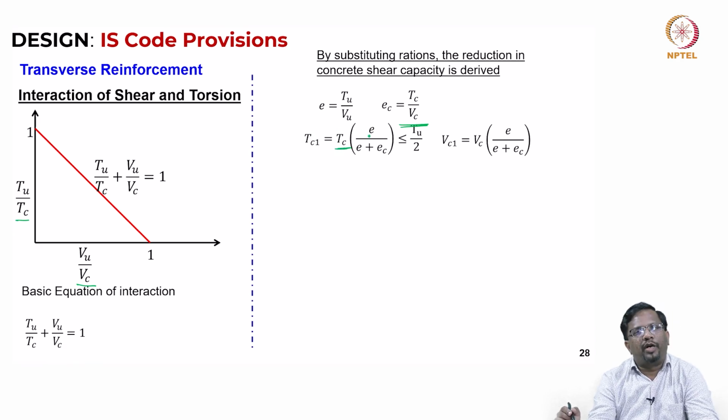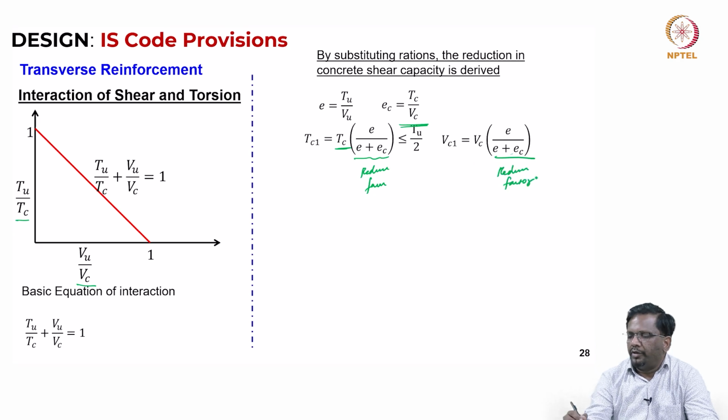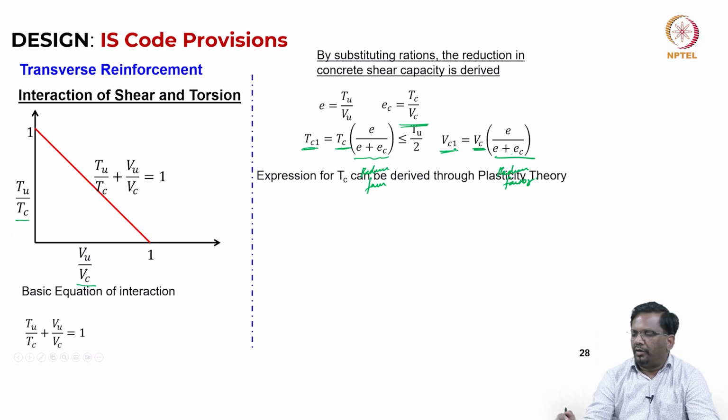Now, when you have combined shear and torsion acting, somehow I have to reduce this. So, this is some kind of a reduction factor, and this is also some kind of a reduction factor. Okay. So, Tc is reduced to get Tc1, and Vc is reduced by this factor to get Vc1. Okay. The expression for Tc can be derived either through plasticity theory or through the thin walled tube theory that we have discussed.